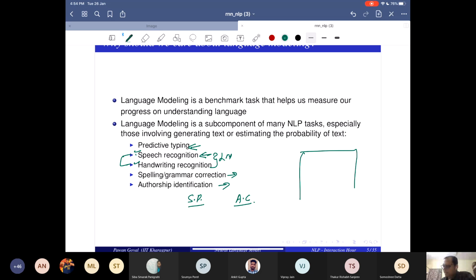And now you are given a piece of text, and it is told it is written by one of them, but you are not told who wrote that. How would you determine whether it was written by one or two? How would you know that? Can you now write an algorithm to tell who wrote that?